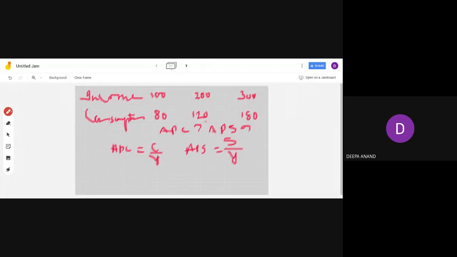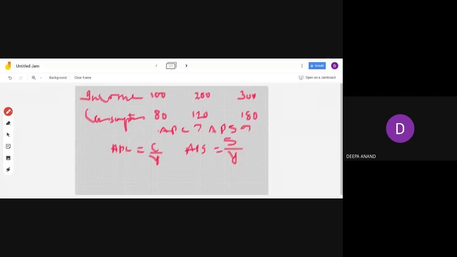If you have income 200 and consumption 120, what is the saving in the second case? 80. So what will be APS? 80 upon 200. And here it is 120, so what will be the answer? 120 upon 300. So make it in a tabular form.